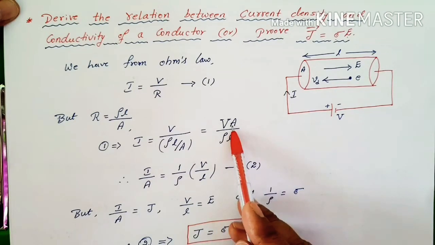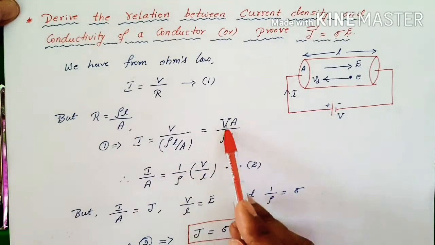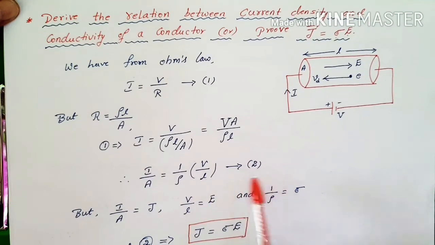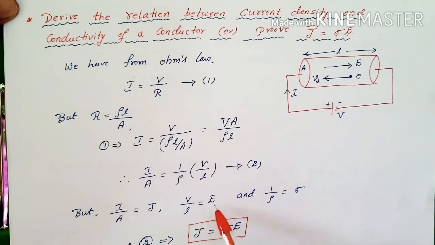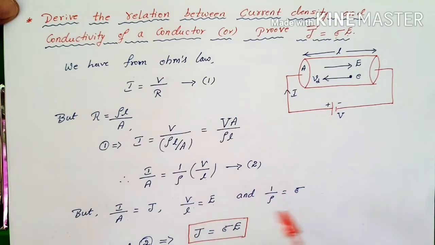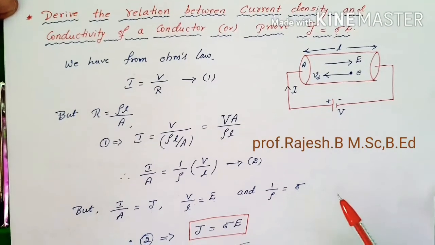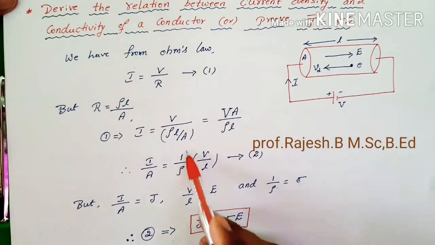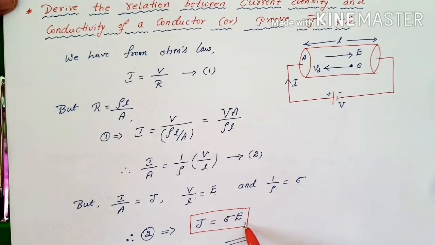Now take this A to the left hand side. It will become I by A, and 1 by rho, and the remaining factor is V by L. Got it? So this is equation 2. But we know from the definition of current density, J is equal to I by A, and from the definition of electric field it is V by L, and 1 by rho, the reciprocal of resistivity, we call the conductivity sigma. Substitute these values in equation 2: I by A is J, 1 by rho is sigma, and V by L is E. So this is the proof for J is equal to sigma E.